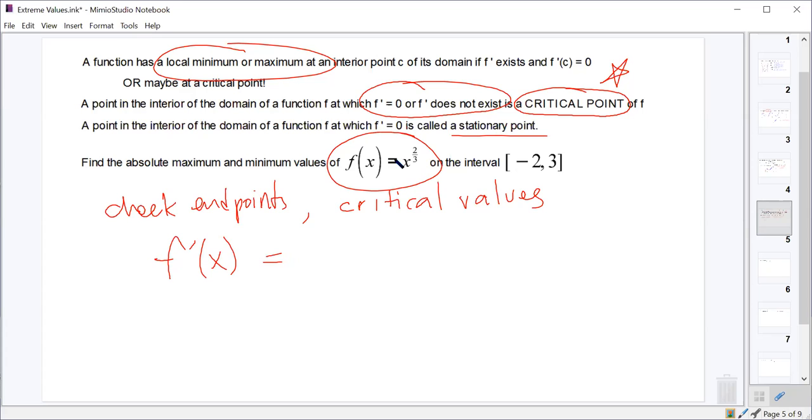So what's the derivative of f of x? What's the derivative of x to the 2/3? You both said 2/3, and that's not right. 2/3 x to the -1/3? That sounds better, yeah? Okay, so that could be rewritten as 2 over 3 times the cube root of x. When does that equal 0?